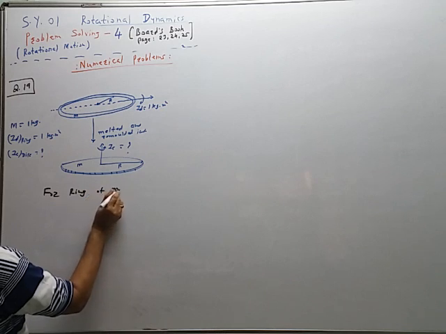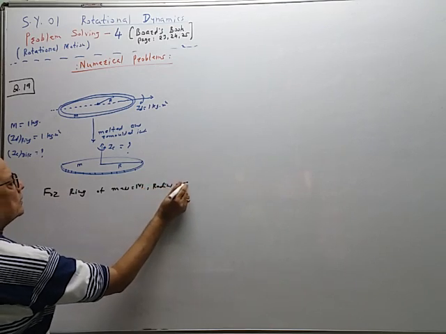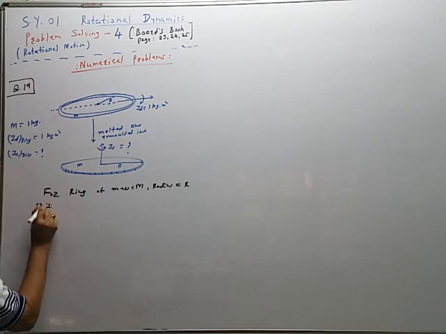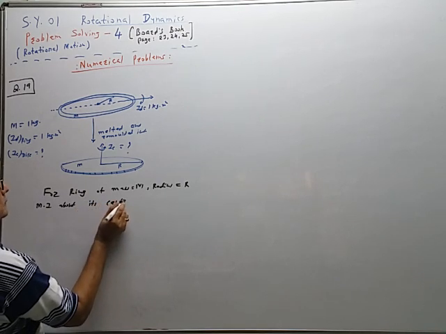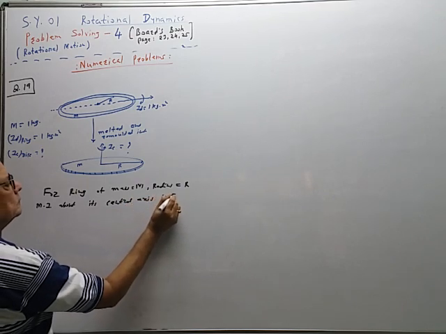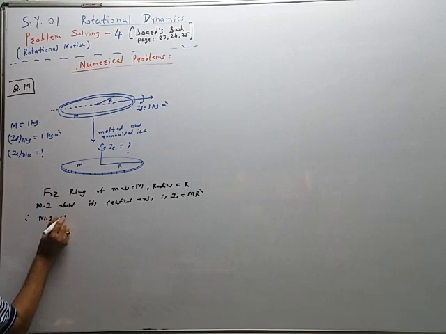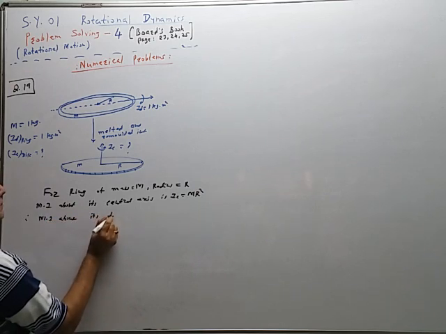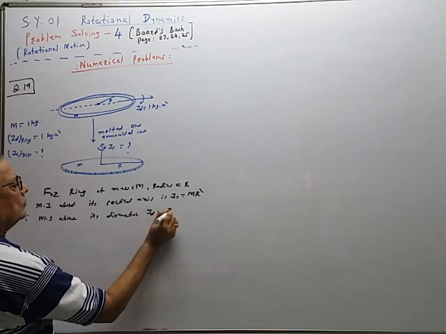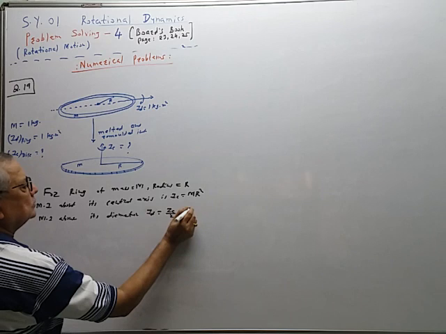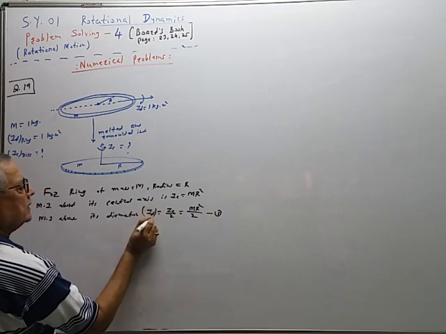For ring of mass capital M, radius equal to capital R, MI about its central axis is IC equal to MR square, and MI about its diameter, ID is equal to IC by 2 is equal to MR square by 2. So this is equation 1. ID ring.